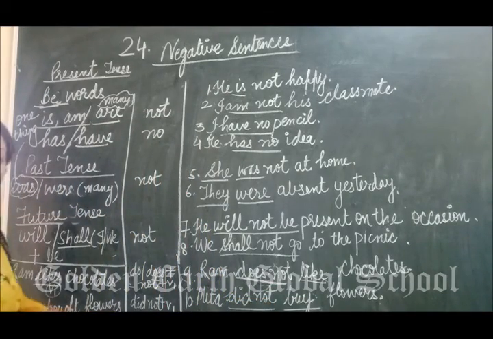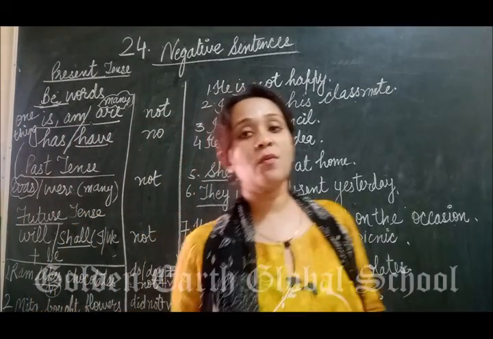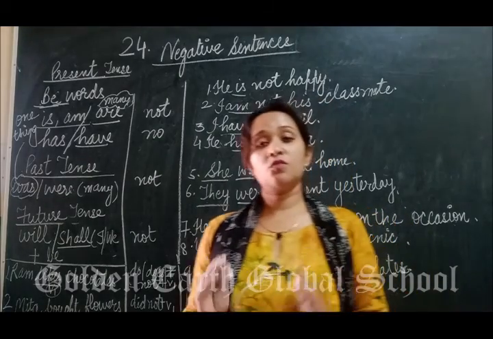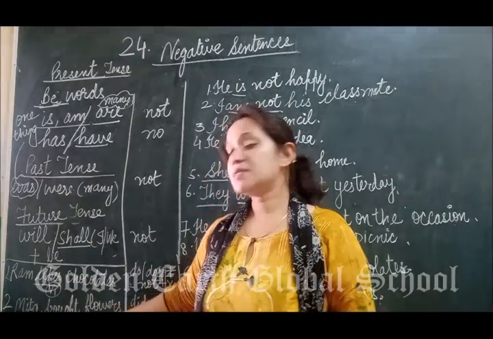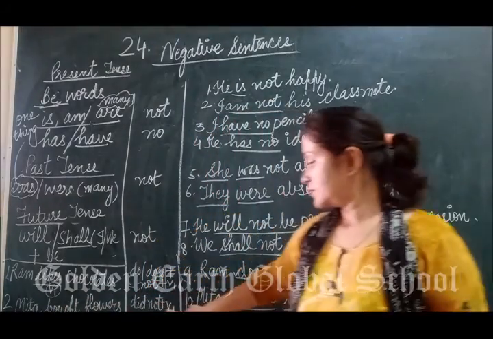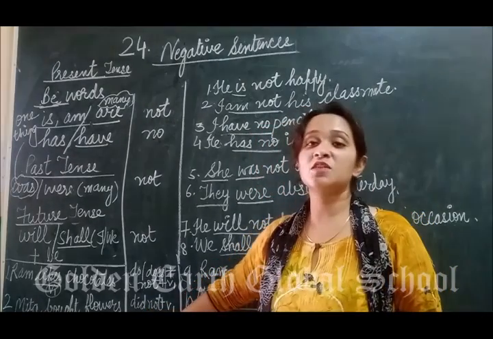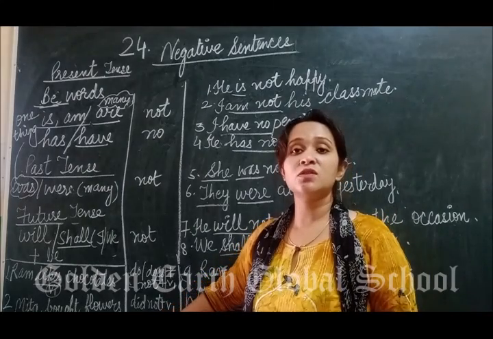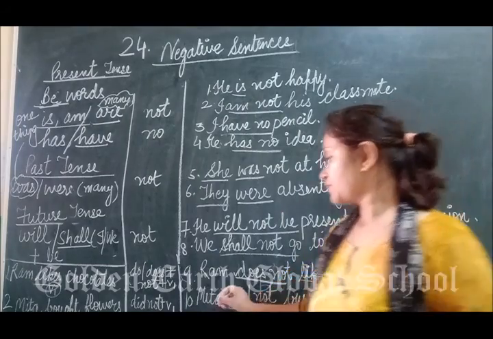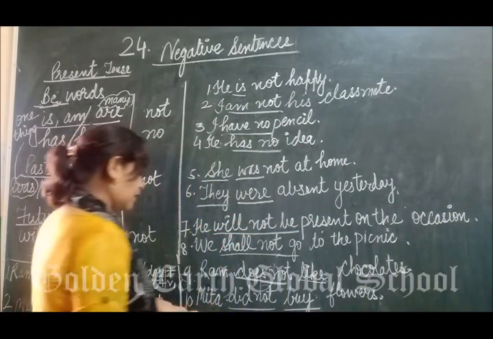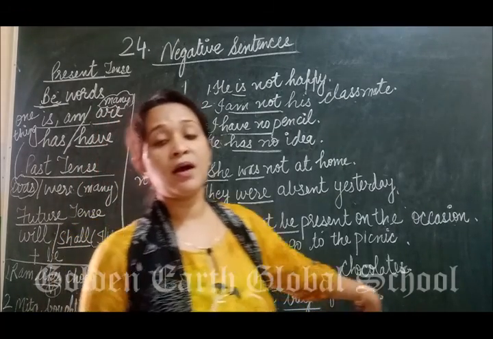Now, Meeta bought flowers. So, bought is the second form of the verb buy. When we read bought in a sentence, we know that this is the second form of the verb. And what do we use to make it a negative sentence? Did not plus the first form of the verb. And did we use for both singular and plural nouns. Meeta did not buy flowers.